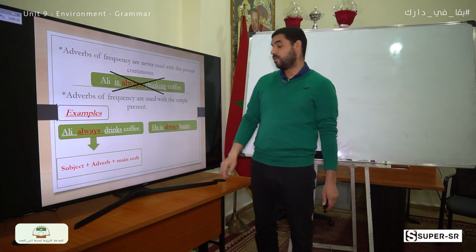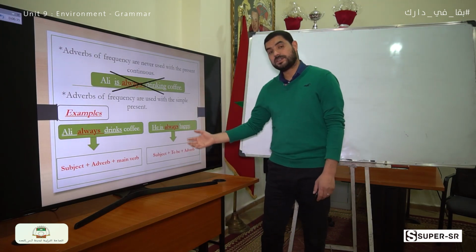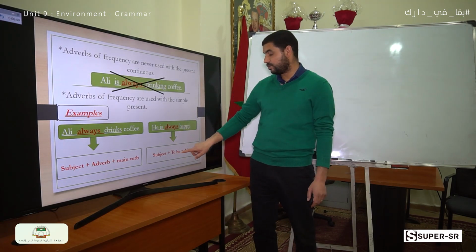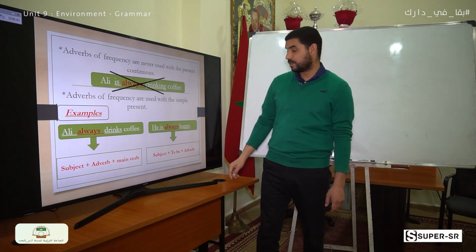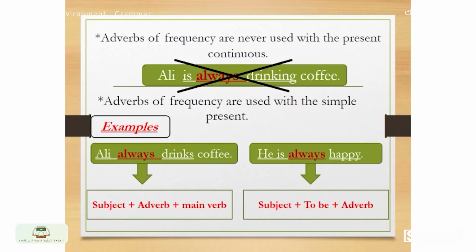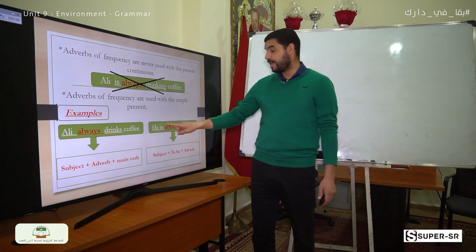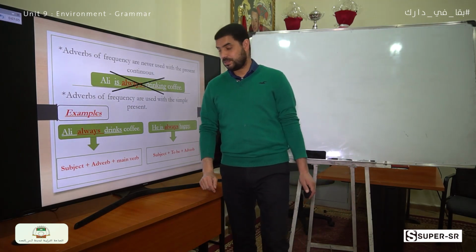But with the verb to be, it's different. The adverb of frequency comes after the verb to be, which means we write the subject, he, the verb to be, is, and then we write the adverb of frequency. He is always happy. So we have two cases. We write adverbs of frequency between the subject and the verb when we have a verb, for example, drink, play, etc. But when we have the verb to be, we write the adverb of frequency after the verb to be.